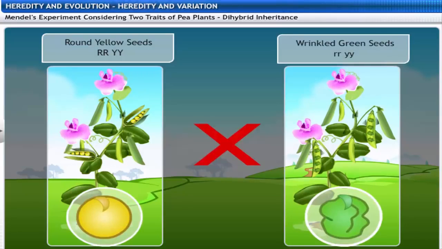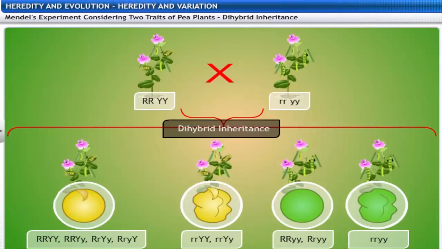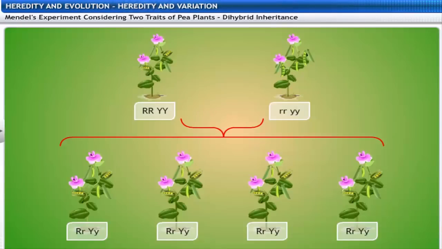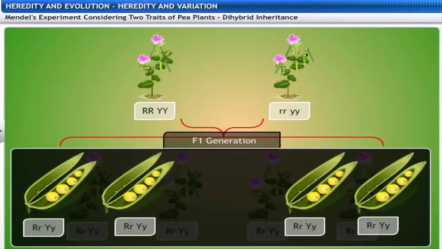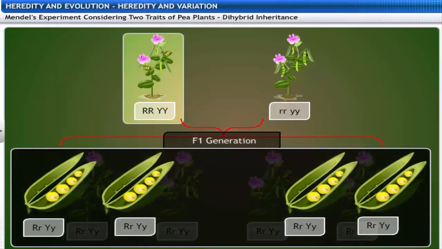The inheritance of two such characters is known as dihybrid inheritance. The entire F1 progeny produces round and yellow seeds, uppercase R and lowercase r and uppercase Y and lowercase y. In such a case, round and yellow seeds would be the dominant traits.